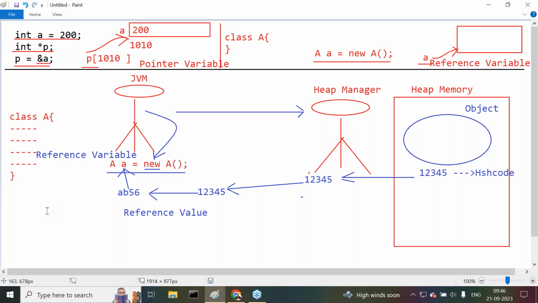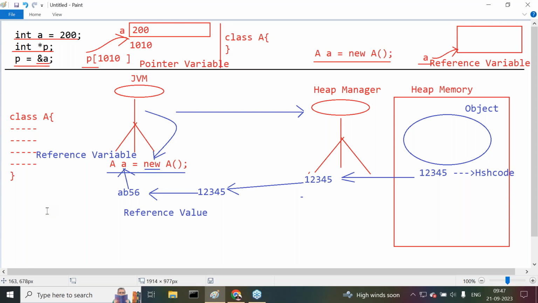What's the point I'm telling you now? Once again I'm repeating, try to understand it clearly. When the JVM executes the new keyword, immediately the JVM will send a request to the heap manager to create an object. The heap manager will accept that request and search for the required block of memory. When the required block of memory is available, it will assign that block of memory for the JVM requirement. The block of memory assigned is called an object. An object is nothing but a block of memory, where data will be stored, retrieved and updated.